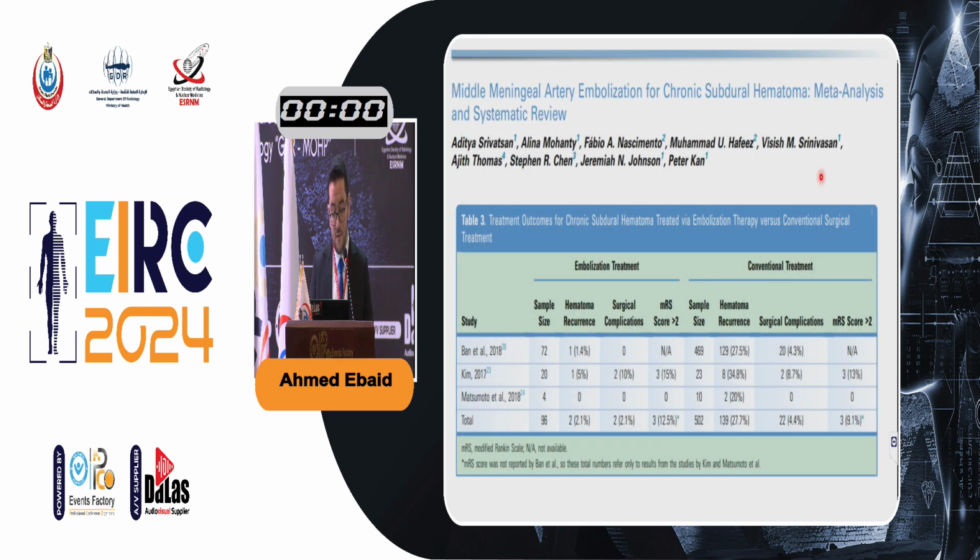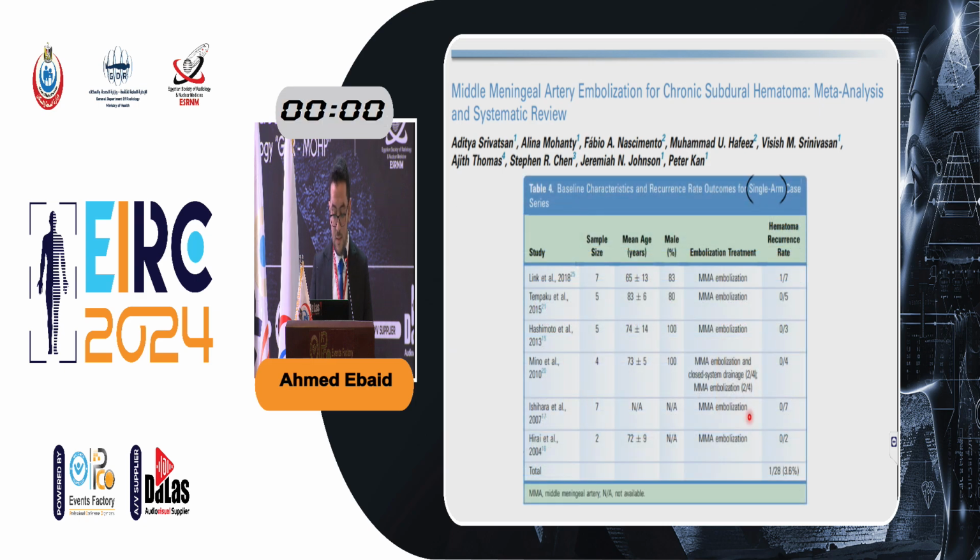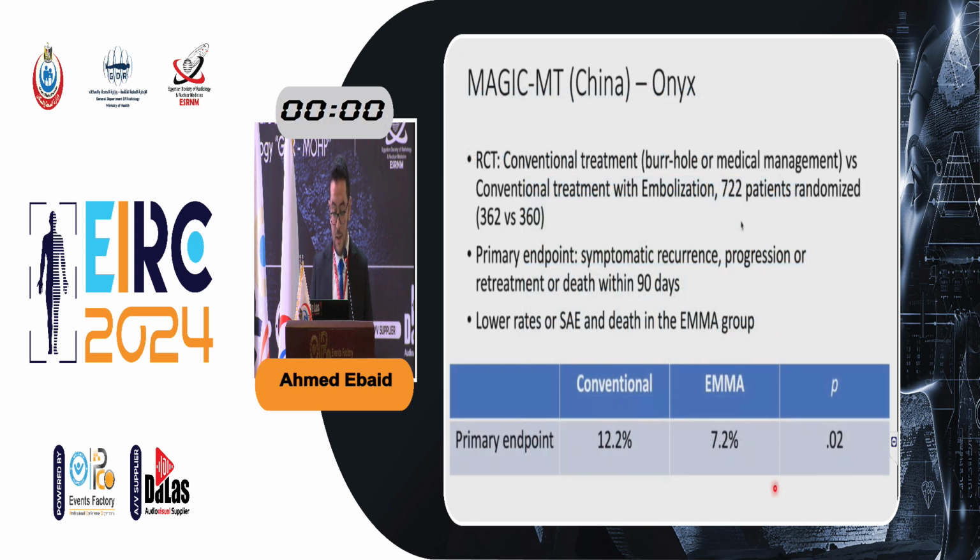This is a systematic review and meta-analysis. You can see the significant difference between the embolization treatment and the conventional treatment in the hematoma recurrence rate, from 2% up to 27% in the conventional treatment. And in the single arm of this study, there is a recurrence rate of about 1 case, about 3.5%.